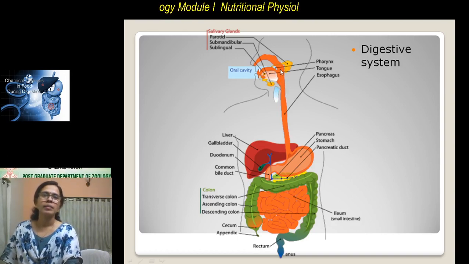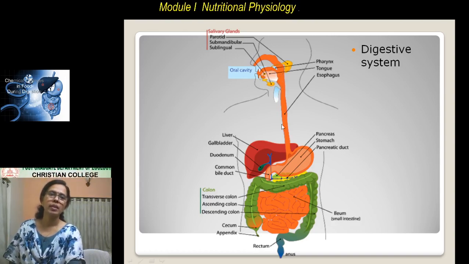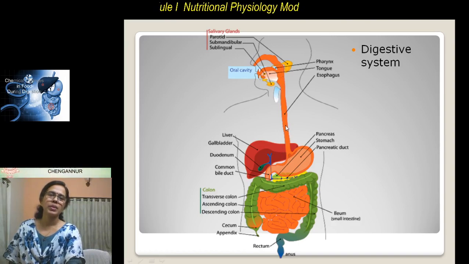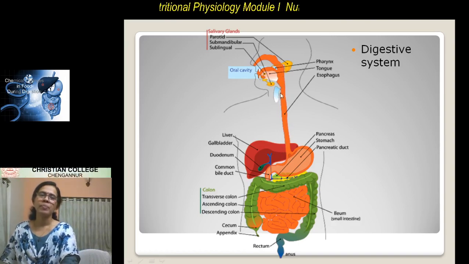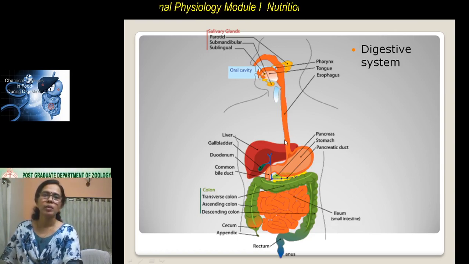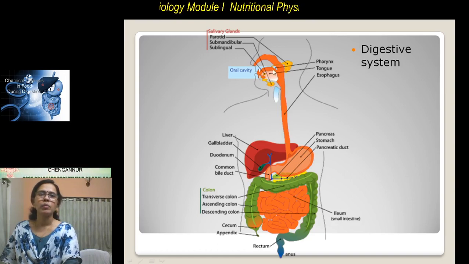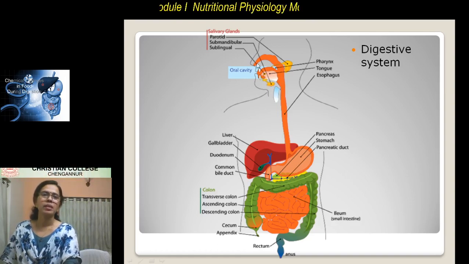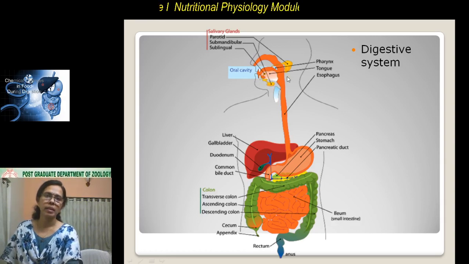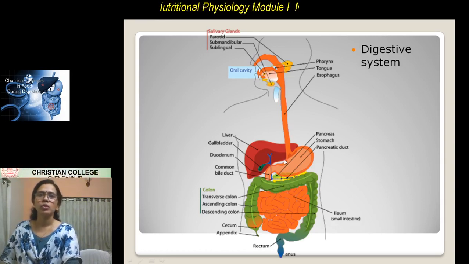And pharynx is then followed by the esophagus, also known as the food pipe. Through the esophagus, the food is pushed down to the stomach. So here food rests for some time inside the mouth and gets mixed with saliva. Here some chemical changes take place. And then the food is pushed into the stomach.